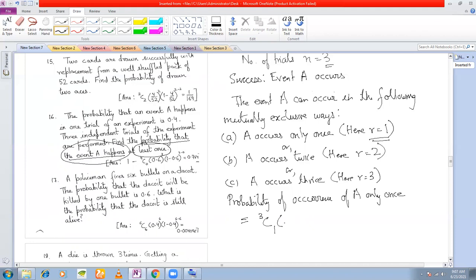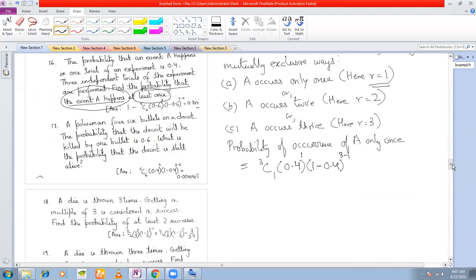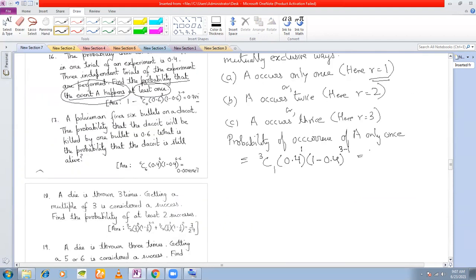What is the probability of success? 0.4, and 1 minus 0.4 is 0.6. And what are the powers? The power here is 1 and the power here is 3 minus 1, right? So this will be 3 into 0.4 into 0.6 square. Let us keep it as it is.